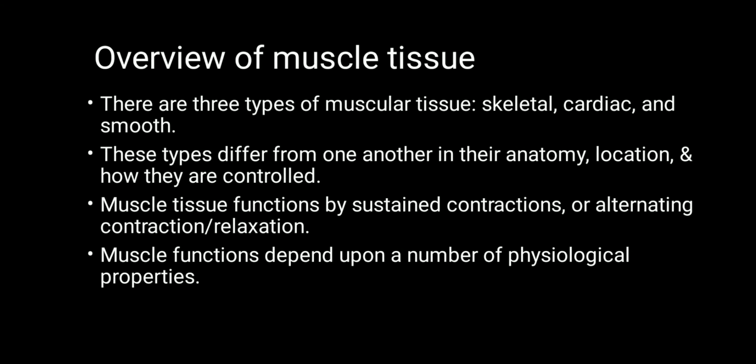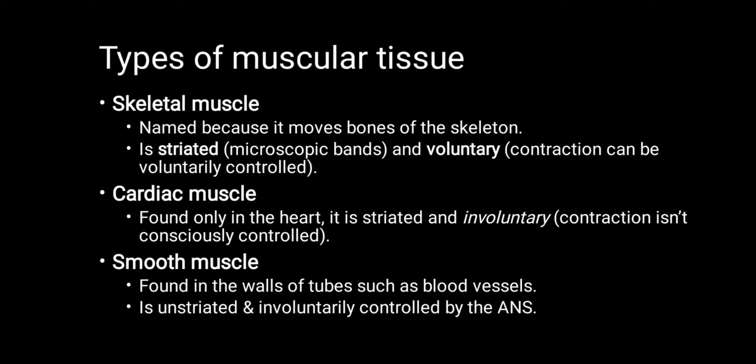Our muscular tissue is of three types: skeletal, cardiac, and smooth muscles. These three types differ in their anatomy, location, and how they are controlled. The first type is skeletal muscle. Skeletal muscle helps in the movement of the bones of the skeleton, hence it is named skeletal muscle. It has striations because of the presence of light and dark bands formed by muscle proteins, and it has voluntary functions.